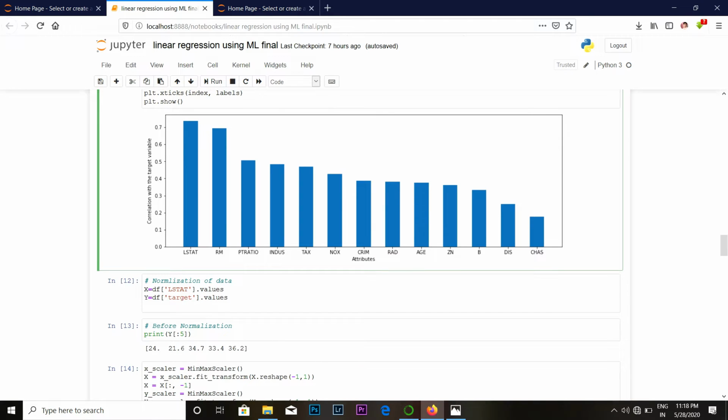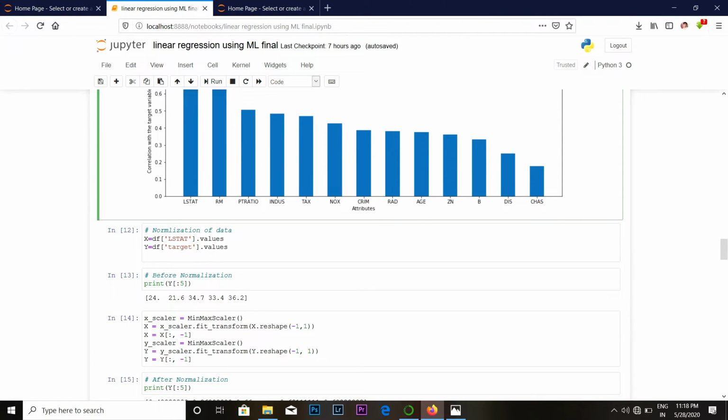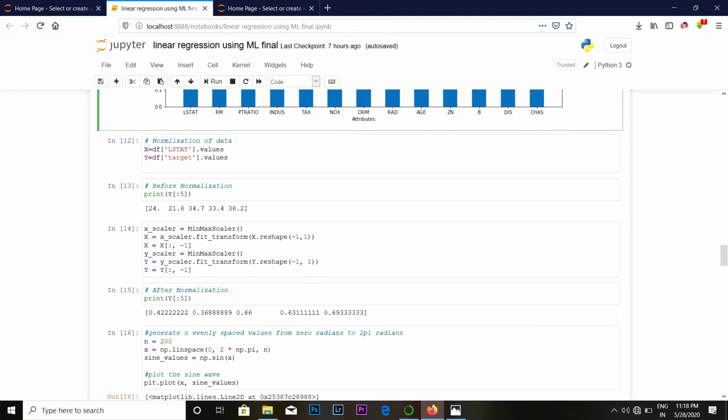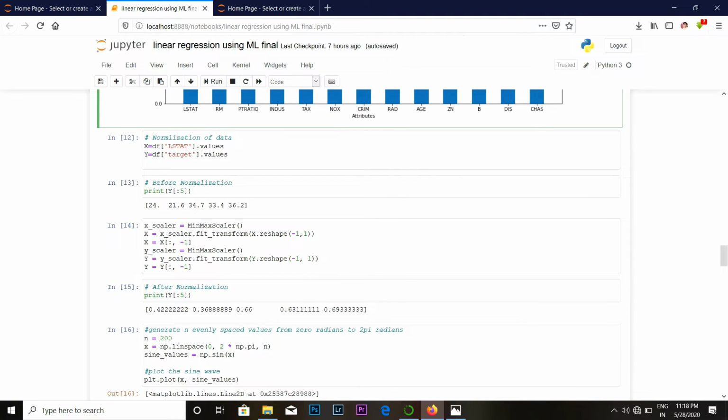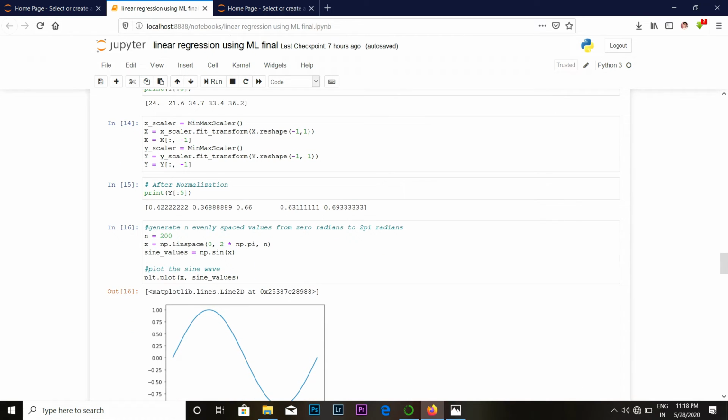Then normalization of data. Normalization of the data is done on the LSTAT and target columns. Here we get the values before normalization. And here we are using x scaler and y scaler for normalization, where x scaler is equal to MinMaxScaler and y scaler is equal to MinMaxScaler. Here we reshape the data using some transformation, and here we get the values after normalization. Now we generate a sine wave, generating n evenly spaced values from 0 radians to 2 pi radians. Here we are using n equal to 200.